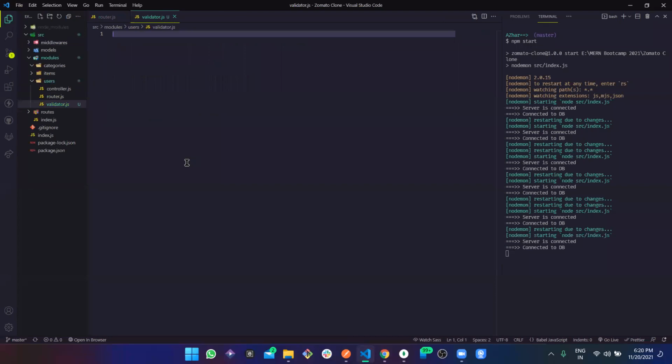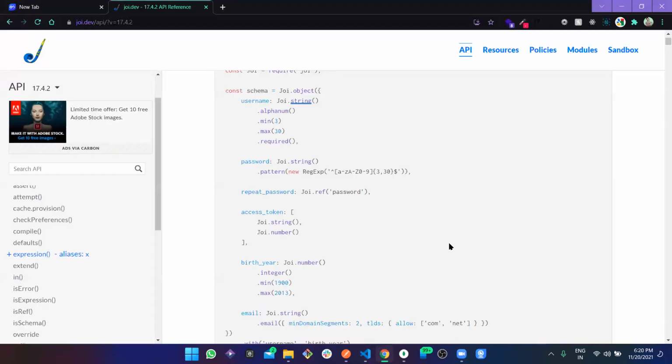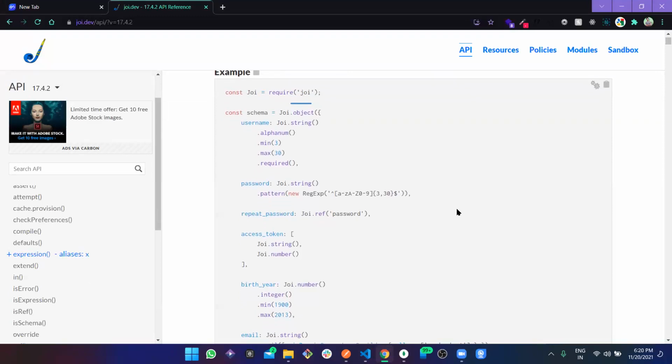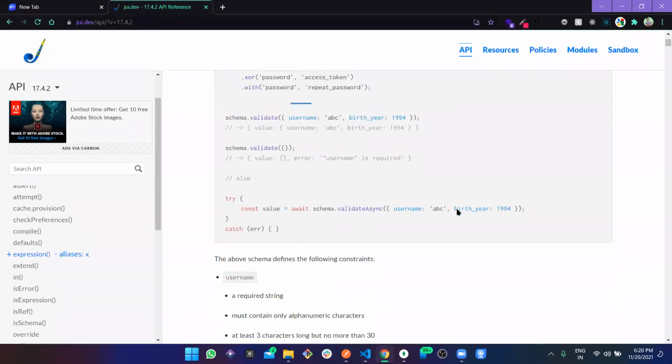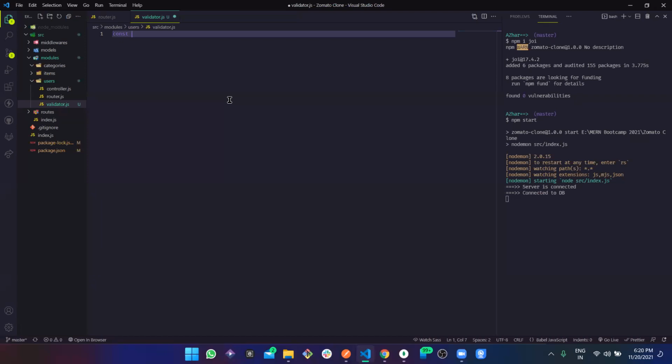Perfect. Now firstly we need to install Joy, npm i joy. Okay, now let's define that particular schema. Joy, notice the J is capital. Required. Again, it is not necessary, but it is the way we follow the documentation.